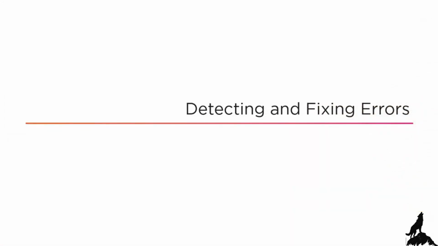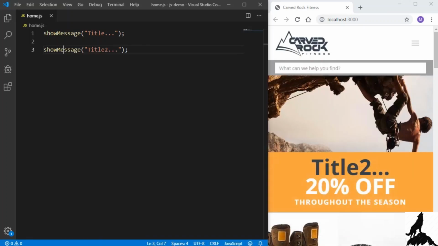It's very common when you're learning to program to run across errors. As a coder, you need to be perfect. If JavaScript doesn't know what you're attempting to accomplish, it will throw an error. And let's see how we can detect these errors and fix them. Here's our code from the last clip, and let's create an error. We have show message title 2 right here, and I'm just going to chop this word in half. You can't do that in JavaScript, so there will be an error. I'll save this.